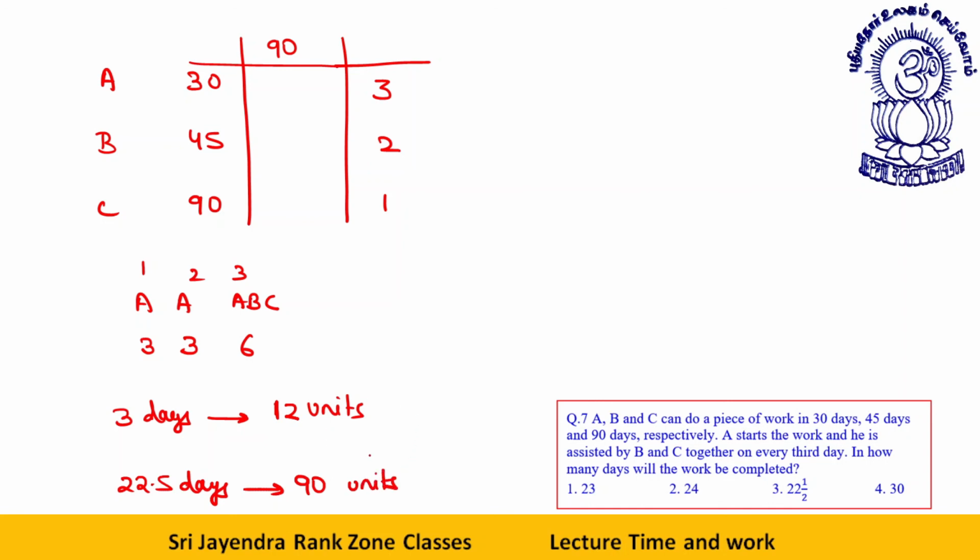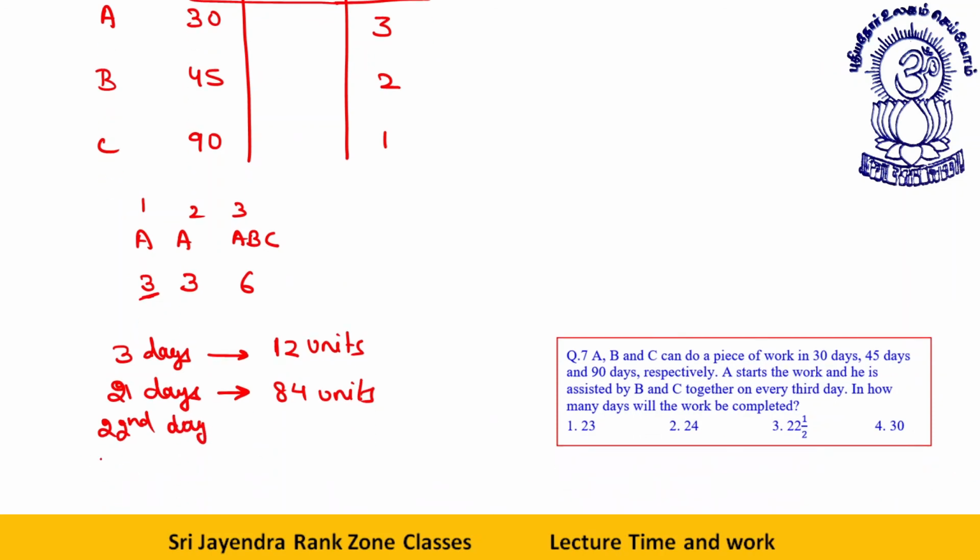Okay, but I can't multiply by 7.5. This will be wrong. Look, what we need to do is I multiply the set by 7. So 21 days. In 21 days, how many units will be done? This will be 84 units. Now the 22nd day, it will be A alone. 21st day, 22nd day, then 23rd day. This could have been a blunder otherwise, and you will end up losing marks. In fact, you'll be getting negative marks.